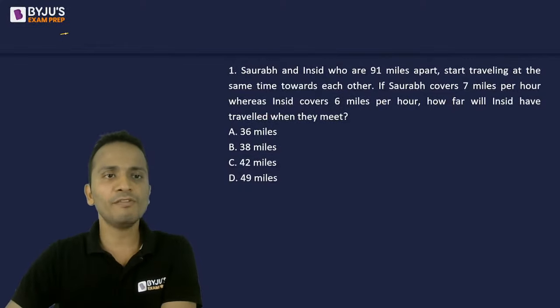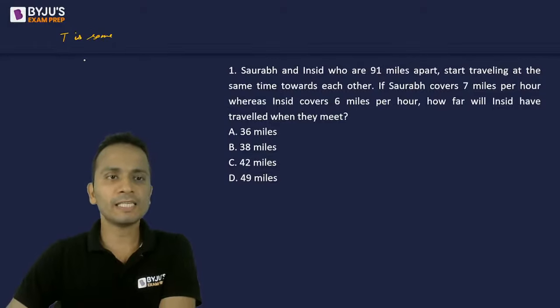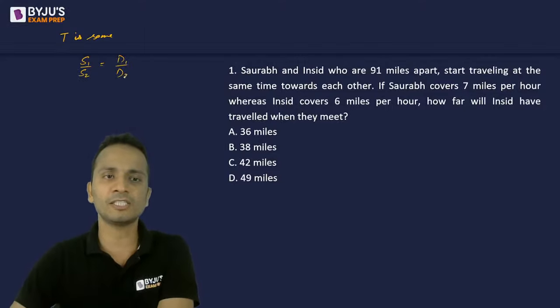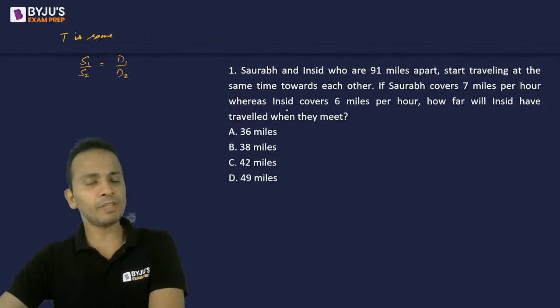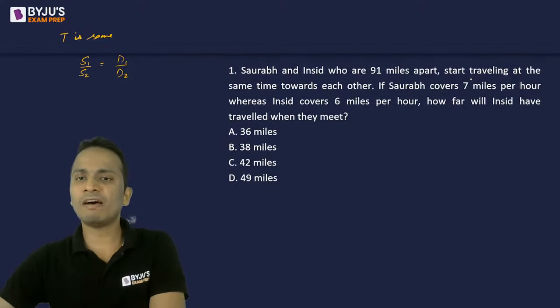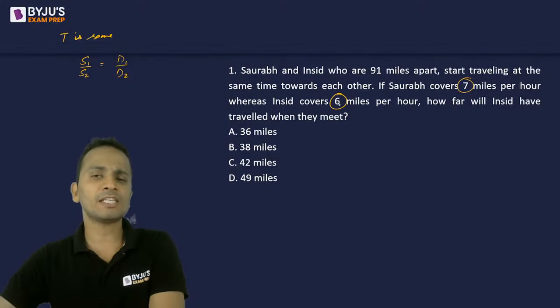So if time is the same, then the ratio of speeds S1 upon S2 will be equal to the ratio of distance traveled, that is D1 upon D2. Now, the same thing I can apply here. They are traveling at the speeds of 7 and 6 miles per hour.